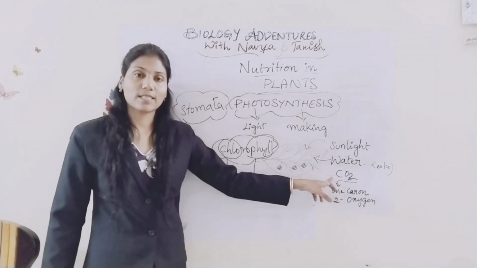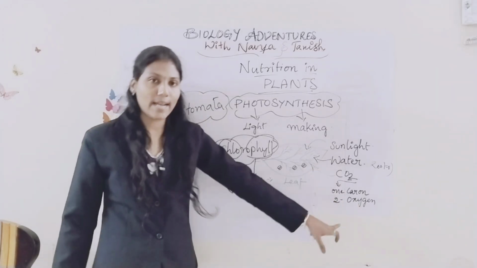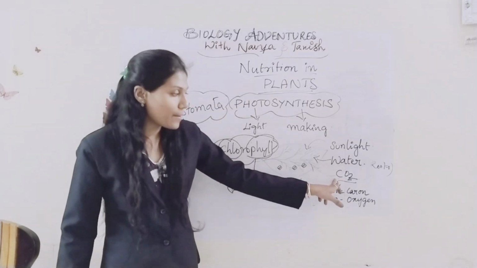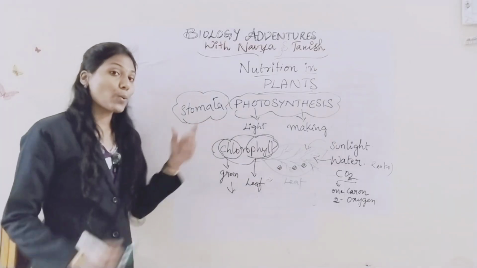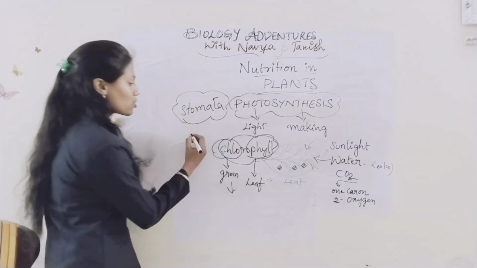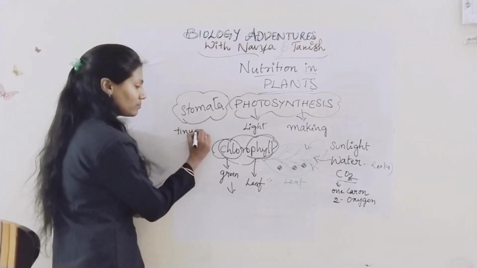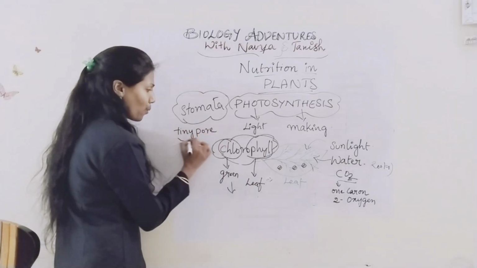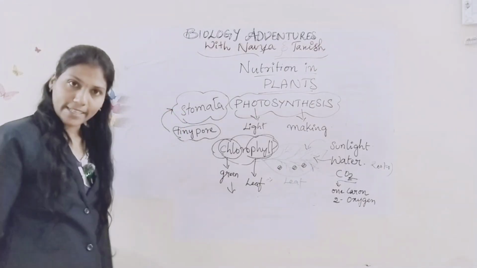Then carbon dioxide, one carbon attached to two oxygen atoms, how does it enter? It enters through the stomata. So stomata is nothing but a tiny pore. Tiny pores on the leaves we call stomata.